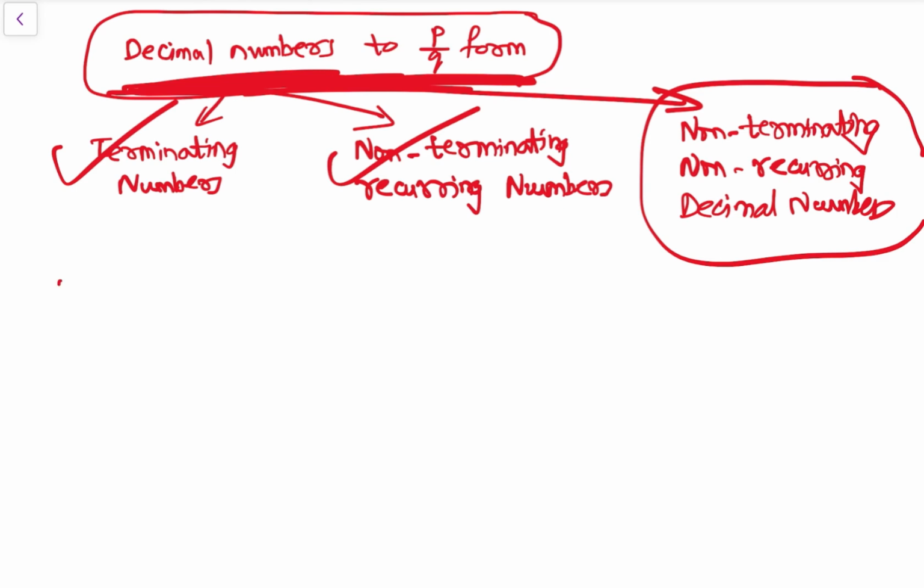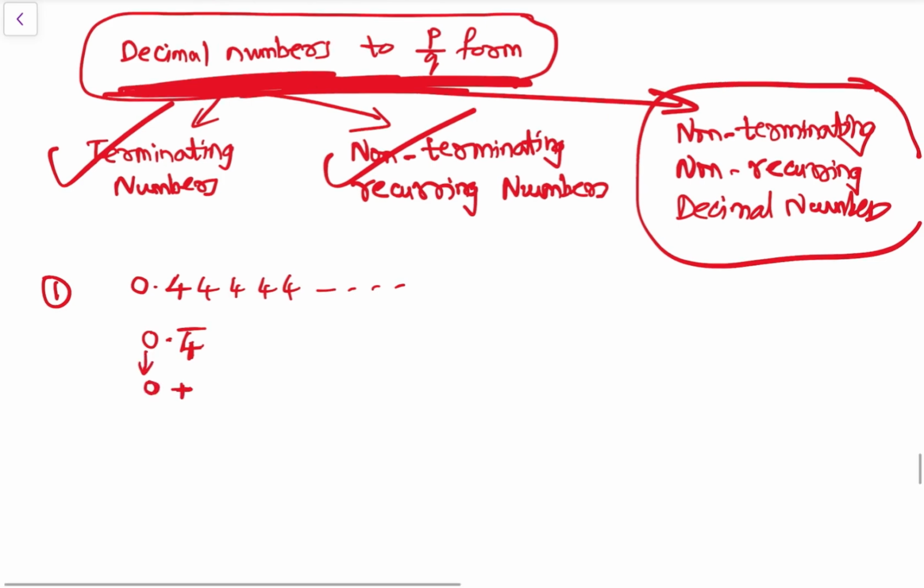So decimal numbers. So let's take example of 0.4444 so on. So it can be written as 0.4 bar, right? 0.4 bar. So now this number can be converted into P by Q form. So P by Q form, it can be written as 0 plus, अब देखो ये 0 plus then 4, see this is number by 9. अब जिस नंबर पे ये डॉट है तो उसको 9 से रिप्रेजेंट करेंगे. So it will be 0 plus 4 by 9 is nothing but 4 by 9. So P by Q form is 4 by 9.